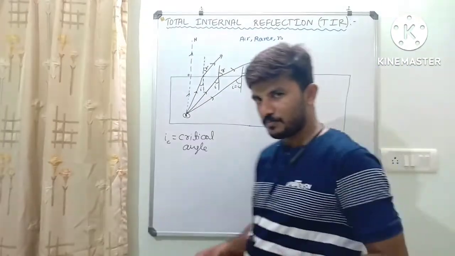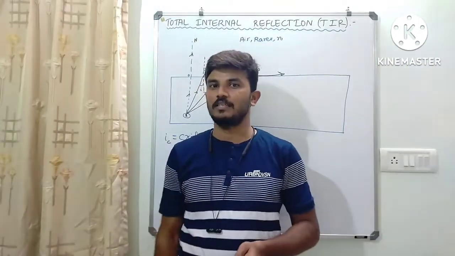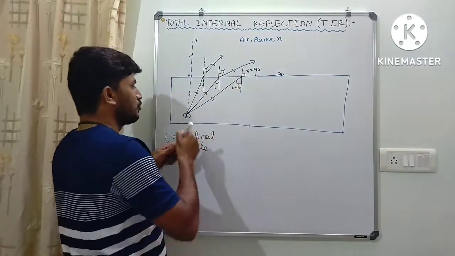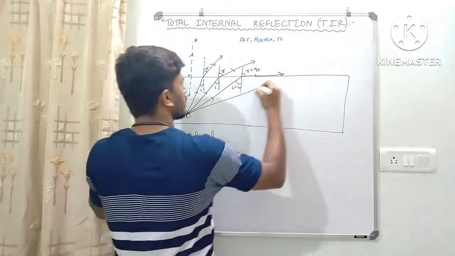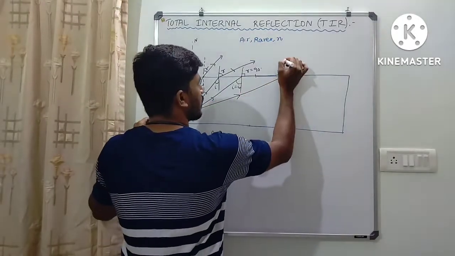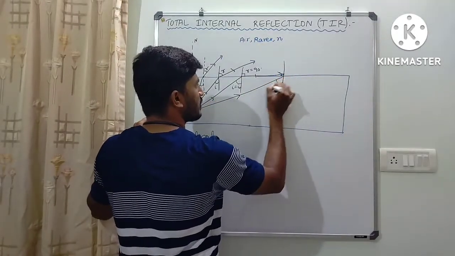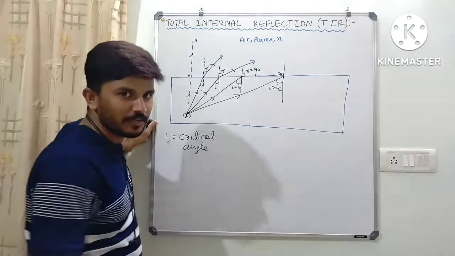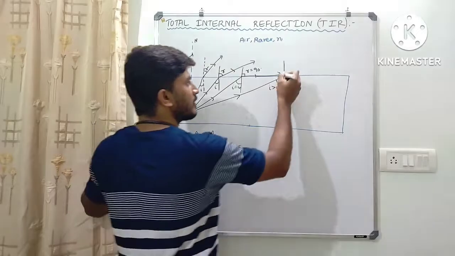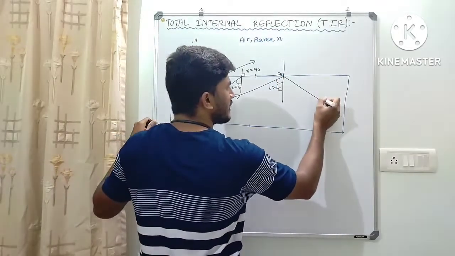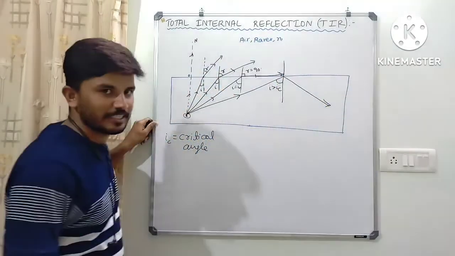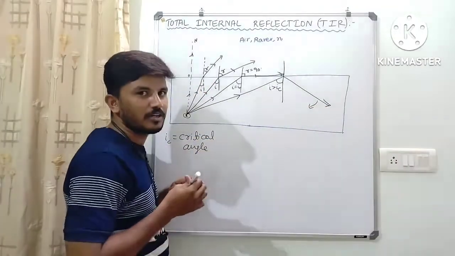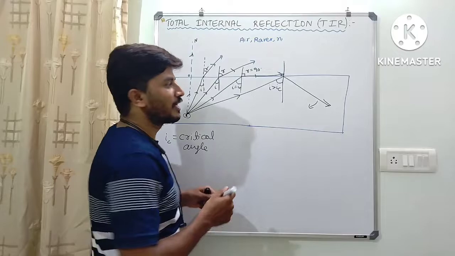If I increase the angle of incidence, for the light ray moving in this direction, where the angle of incidence is a bit greater than the critical angle, then the light completely gets reflected. This is called total internal reflection.